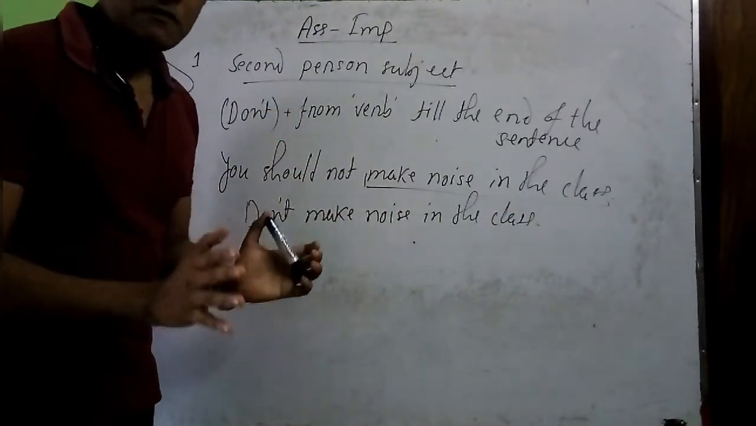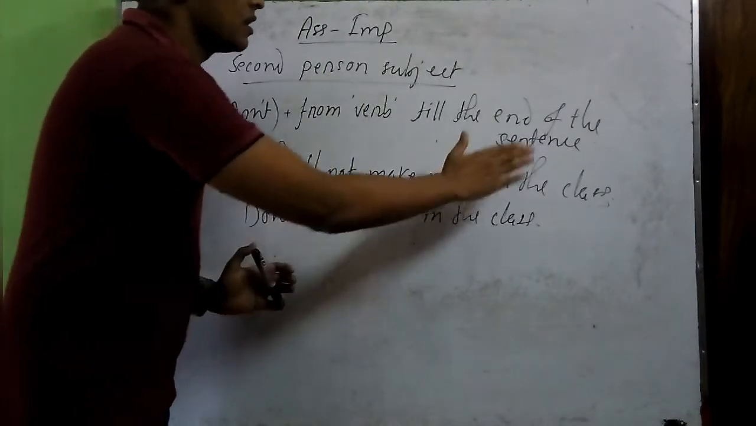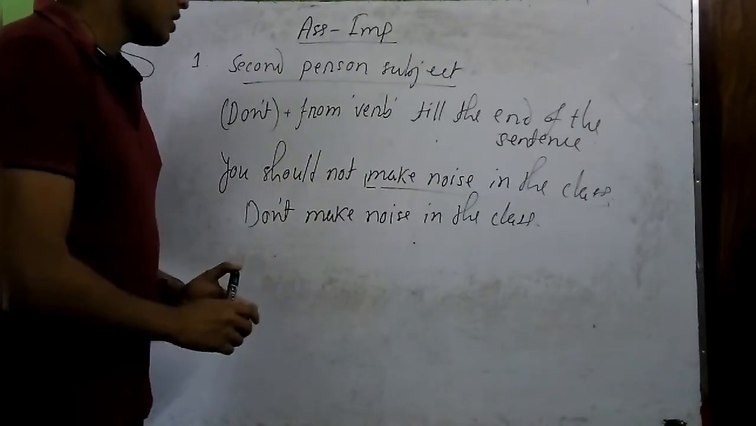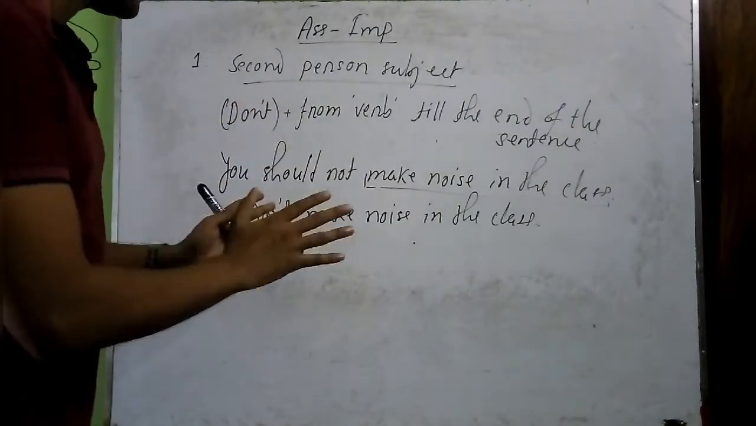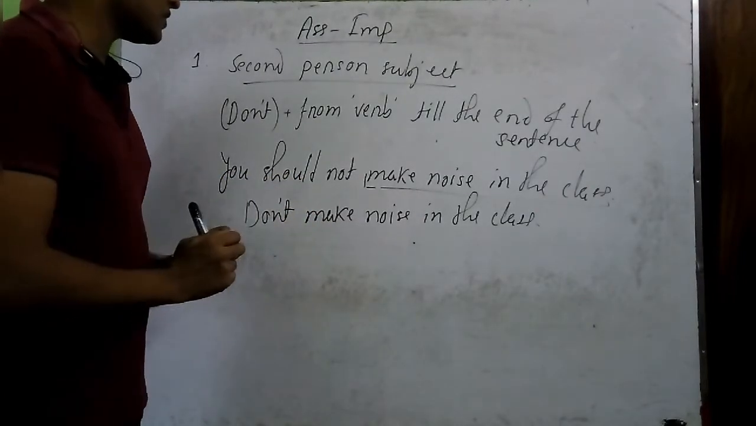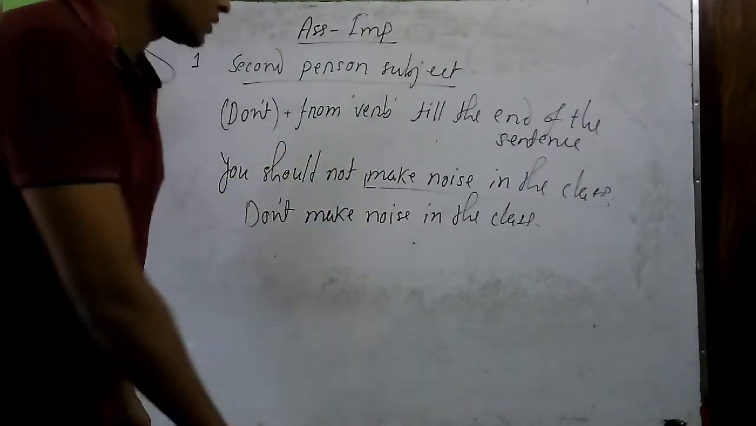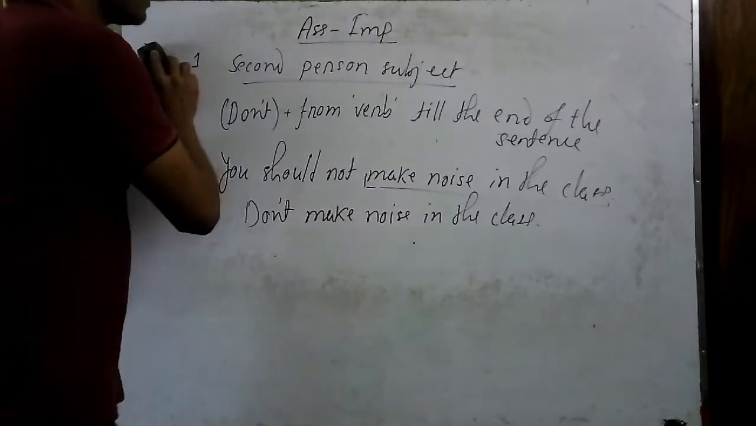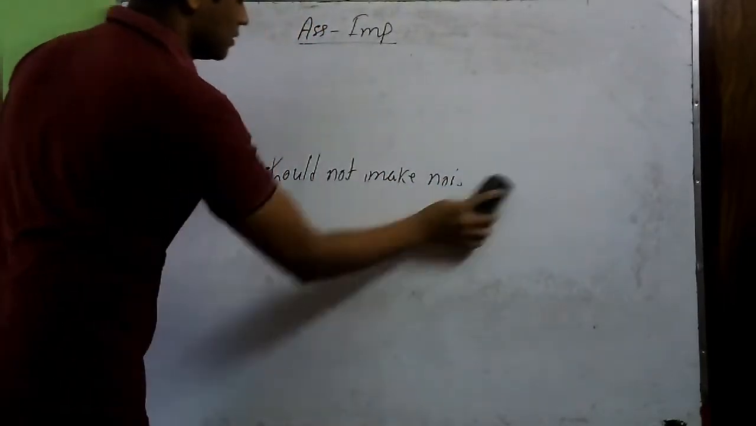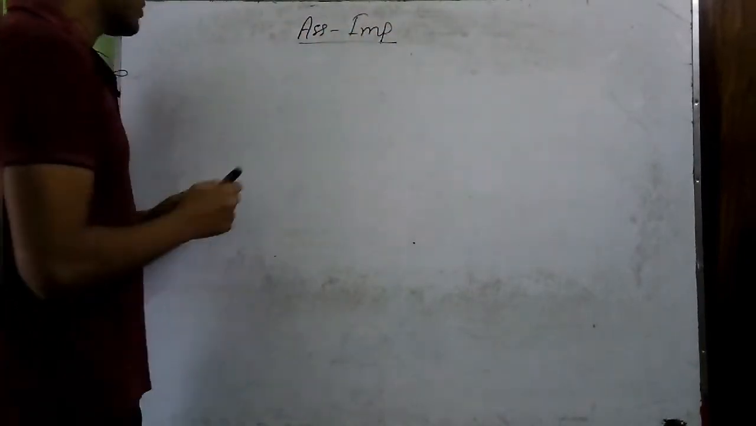That means if the sentence is in affirmative form, just start from the main verb and go till the end of the sentence. That will be the imperative form. And if the sentence is in negative form, then you should put don't at the beginning of the sentence and the rest as in the first one. So that's all about rule number 1. Now we will discuss rule number 2. We have only two rules for assertive to imperative.